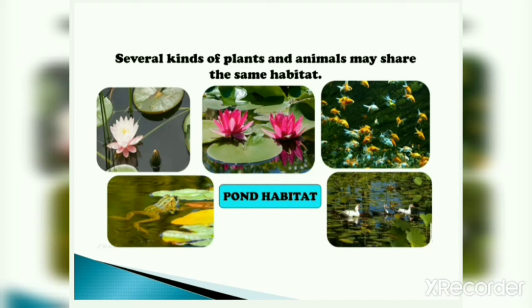Means water lily, lotus also live in water, grow in water, and fishes also live in water. So this is the habitat for lotus and water lily, and fishes, ducks and frogs also. So that means different plants and animals may share the same habitat, or we can call it a pond habitat. Okay. So we can say that these are aquatic animals and plants.